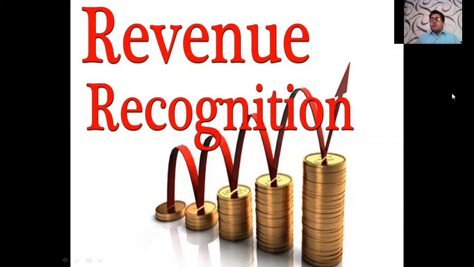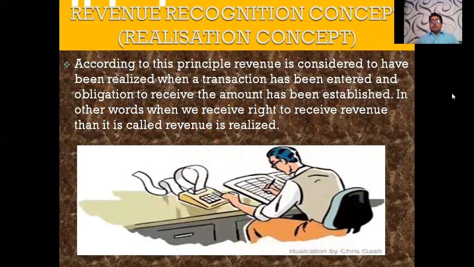The person to whom we have sold the goods may pay me the money after 10 days, 15 days, or after 1 month, but we will not wait for the cash. We are required to record in the books of accounts on the date when the transaction has occurred. So here is the content. According to this principle, revenue is considered to have been realized when a transaction has been entered into and the obligation to receive the amount has been established.